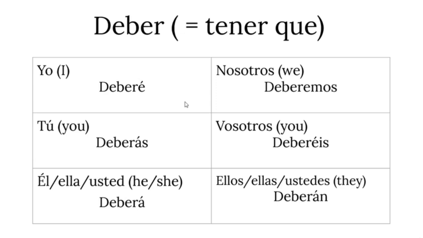Now deber means to have to. I have to do work. Debo hacer trabajo. But the verb deber is a bit archaic. It is not much used, especially nowadays. Nowadays, we use much more the verb tener que. Have to, tener que. I have to work. You can either say debo trabajar, or you can say tengo que trabajar.